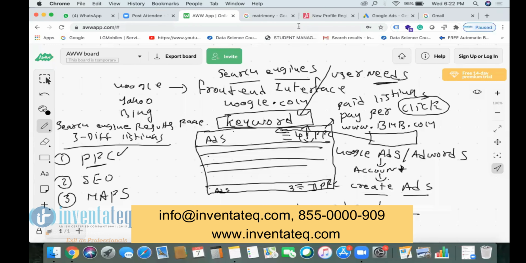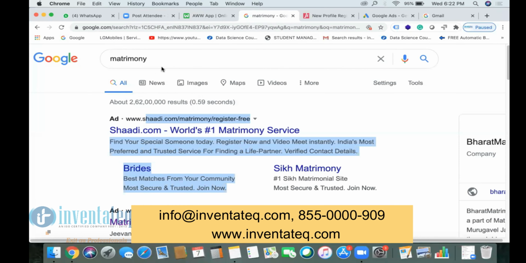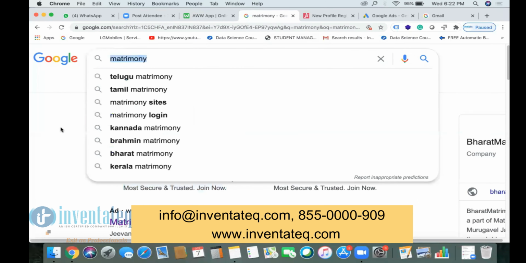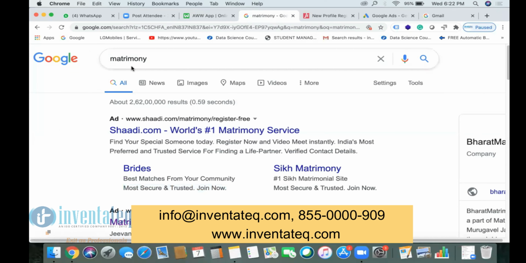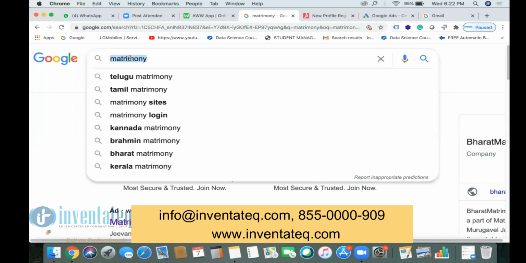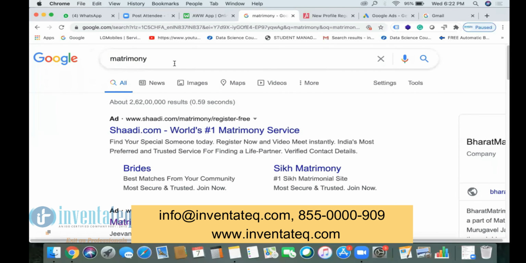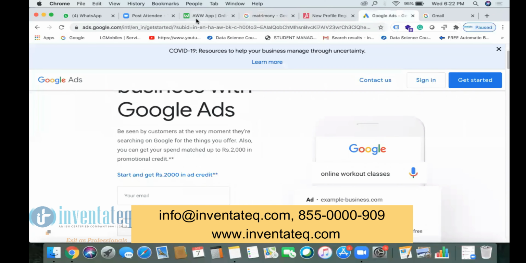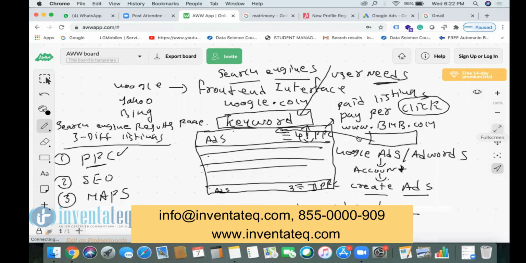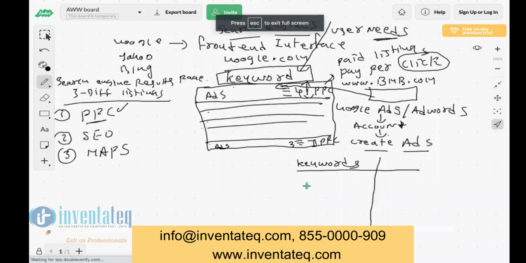Here, what is the keyword we searched? Matrimony. For the matrimony keyword, the Jeevan Sathi ad and Shaadi ad are coming. Like that, for whichever keyword we want Google to show our ad, we need to enter those keywords here. So we tell Google when to show the ad.